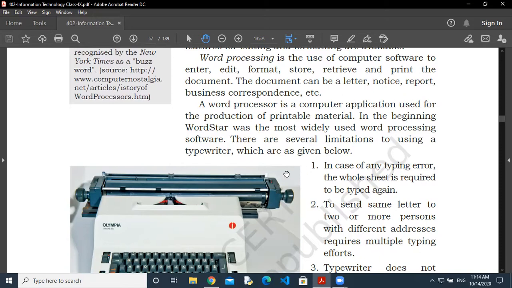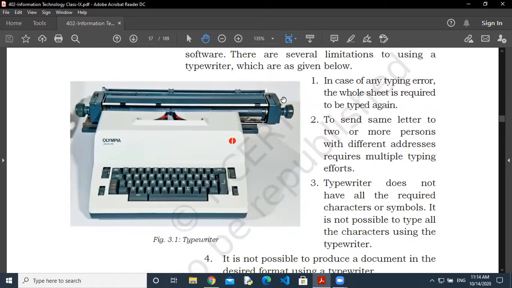There are several limitations to using a typewriter. What is the limitation? We can't use the typewriter for making documents nowadays. Normally it is possible, but it has its own limitations. Suppose you make a mistake while typing, then you have to remove the entire page and use a new page again, because a typewriter always gives a hard copy. The output is printed on the sheet and you are not able to make any change in that.